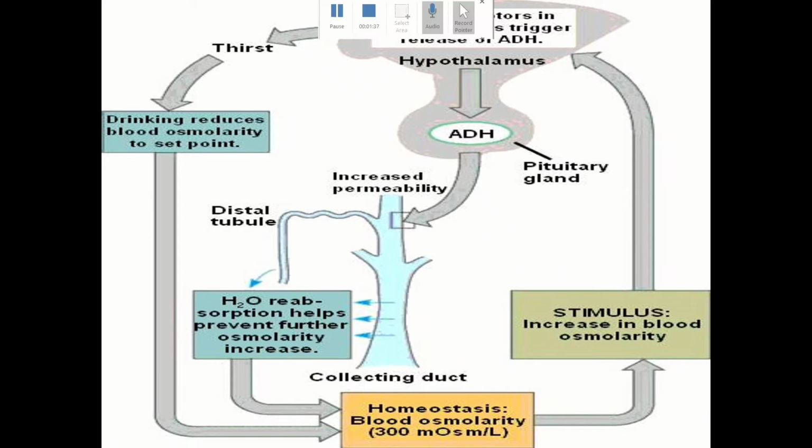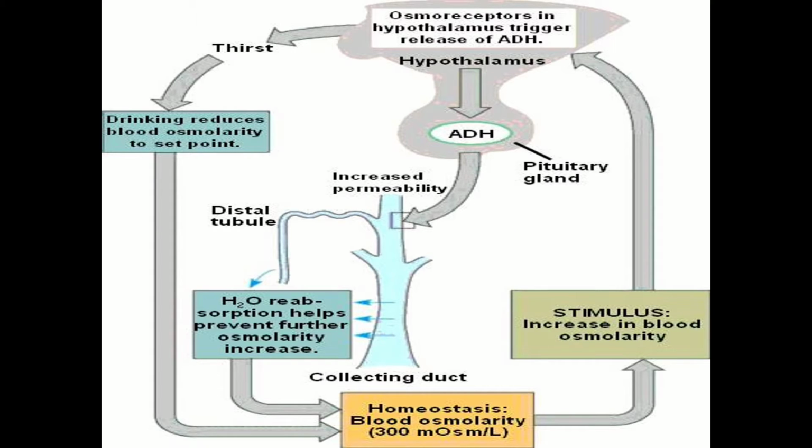ADH facilitates water reabsorption from distal convoluted tubule and collecting duct and prevents diuresis, causing elimination of hypertonic urine. An increase in body fluid volume can switch off the osmoreceptors and suppress the ADH release, causing elimination of hypotonic urine.